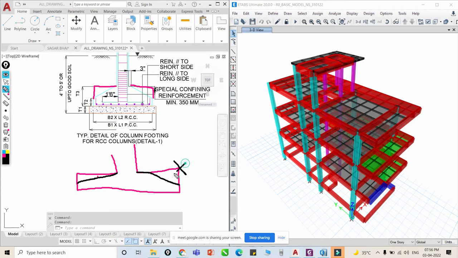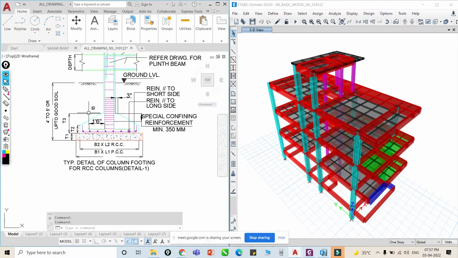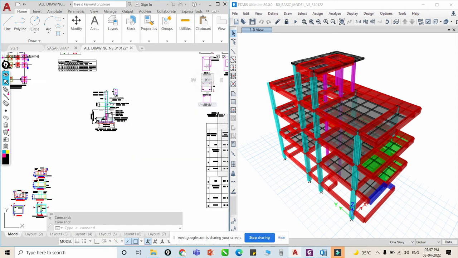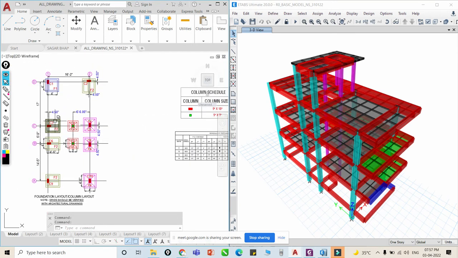So this amount of concrete is not considered during construction. In slope foundation we will save this material, so that's why generally we use the slope foundation. And there is one more reason, that this is useful for the punching check, so we'll discuss it in detail. So what is the importance, and how can we design for punching? Okay, so this is our first step, that we have to design our foundation.